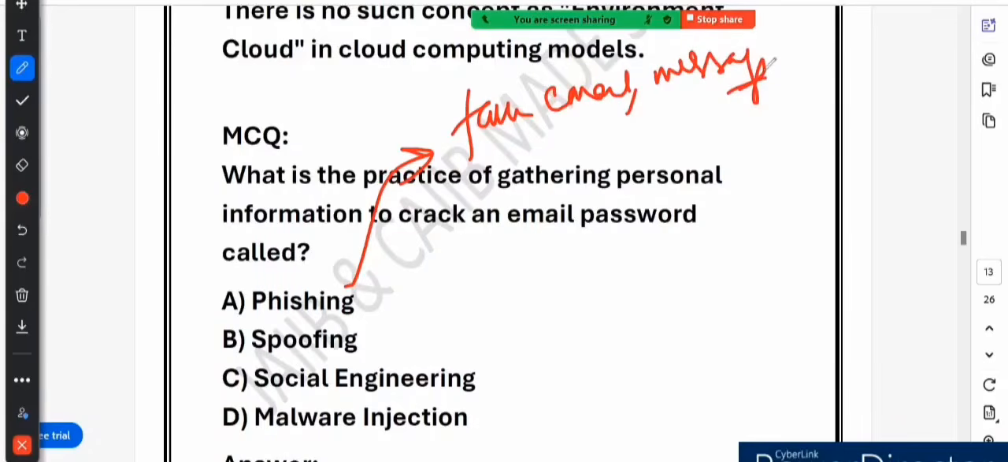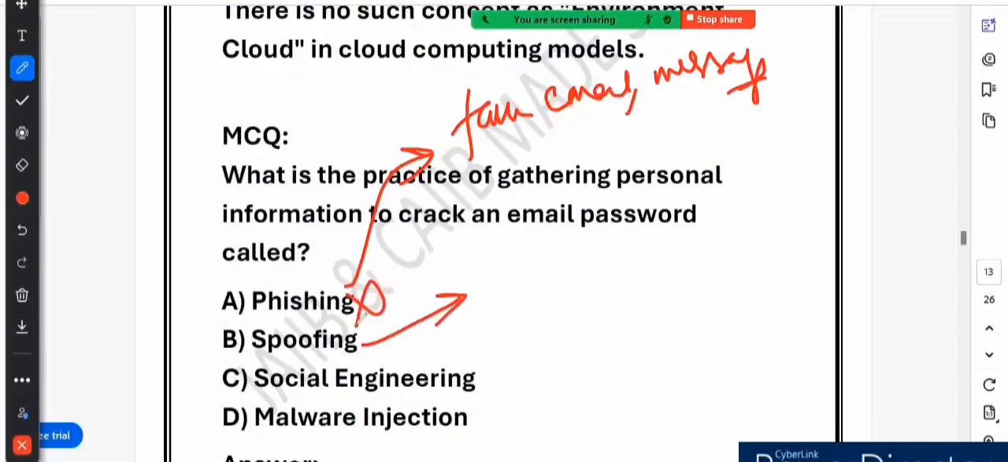So you receive an email which says your bank account has been locked. Click here to reset your password. The link takes you to a fake website that looks exactly like your bank website. If you enter your details, the hacker steals your credentials. So phishing is different from gathering personal information to guess a password. So option A is incorrect.